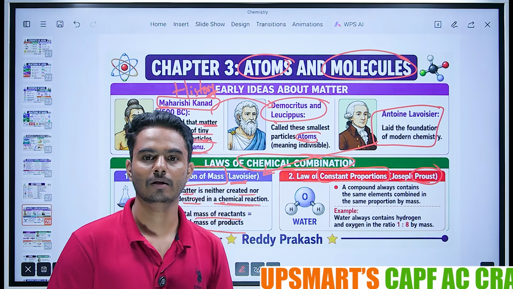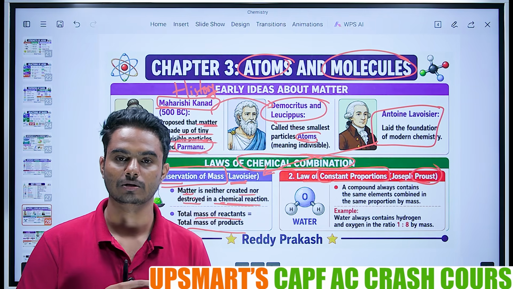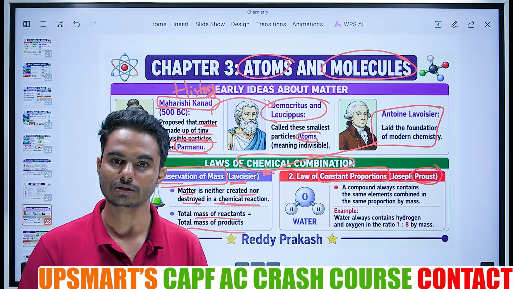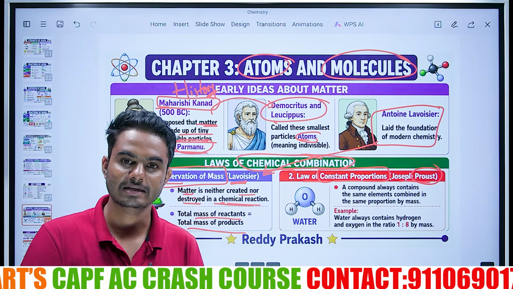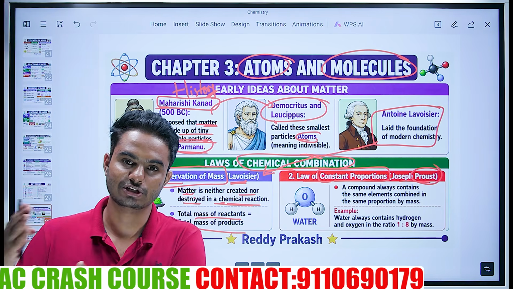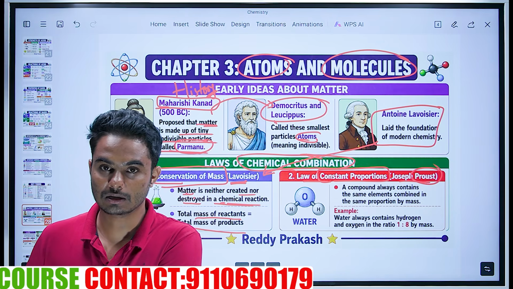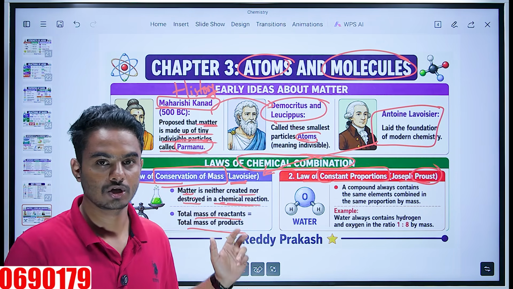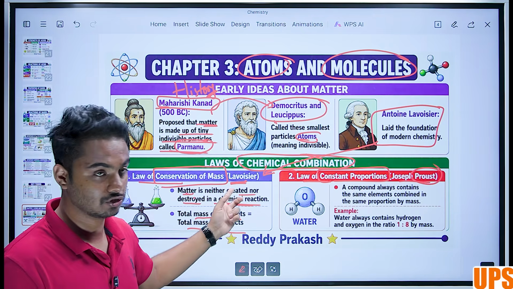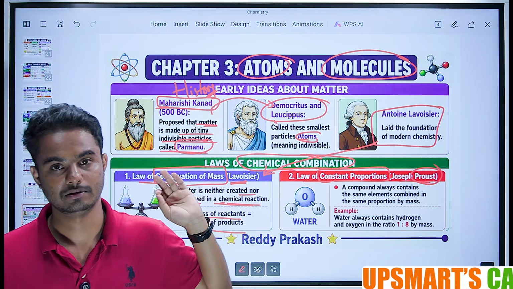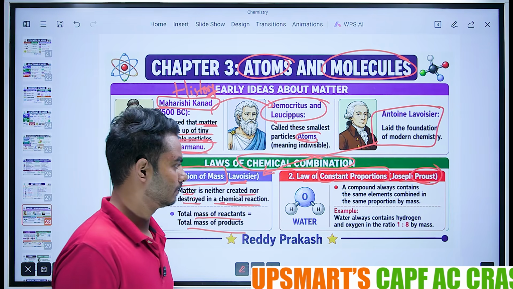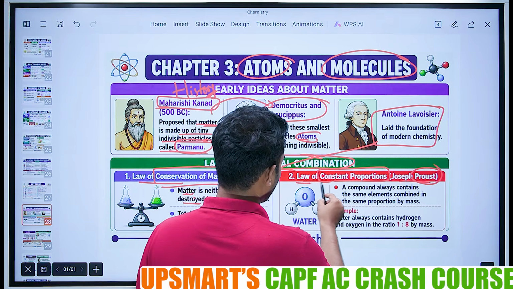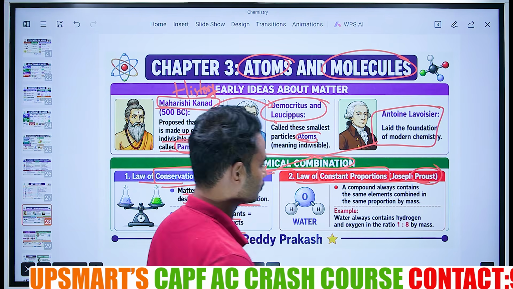What are the reactants? HCl and NaOH. The mass of HCl plus NaOH is equal to the mass of NaCl plus H2O. The mass will be conserved as it is. So it is named the law of conservation of mass, given by Lavoisier. Easy, right? Fine. Next is the law of constant proportion given by Proust.